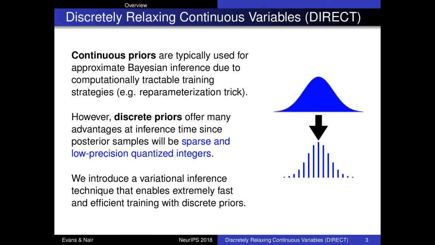Continuous priors are typically used for approximate Bayesian methods because of the availability of computationally tractable training strategies, such as the reparameterization trick. Conversely, models with discrete priors are challenging to train. However, they offer resource-efficient inference since posterior samples will also be discrete, allowing representation as quantized integers that are often sparse. The strategy we introduce allows these discrete models to be trained extremely efficiently, allowing us to discretely relax continuous priors to perform tractable variational inference.